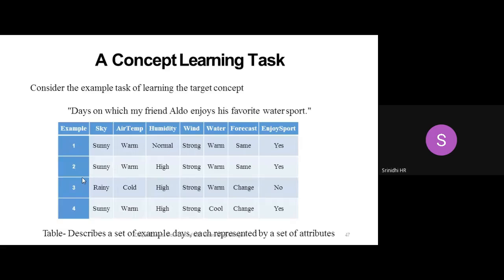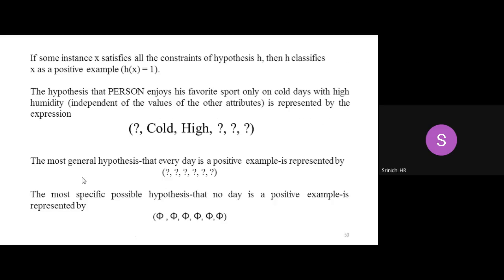Please observe the third column: humidity must be high here. The rest of the three can be any value. Wind can be either strong or weak, water can be either warm or cold, forecast can be either same or change. So the last three are represented with question marks again. This we call a positive example.